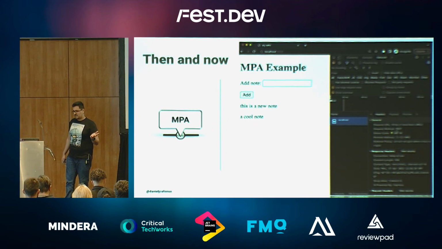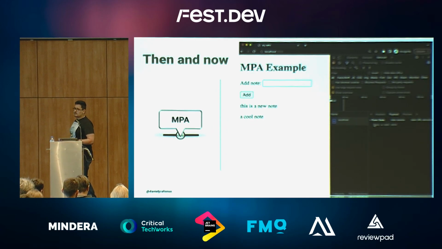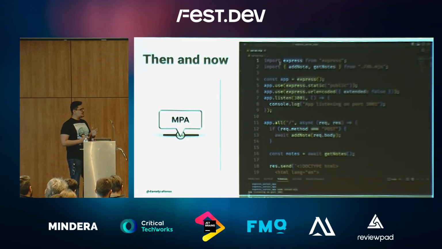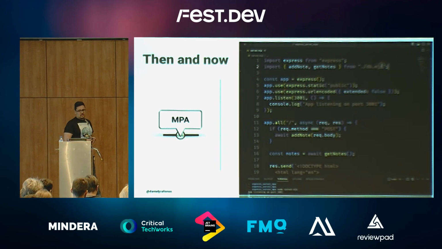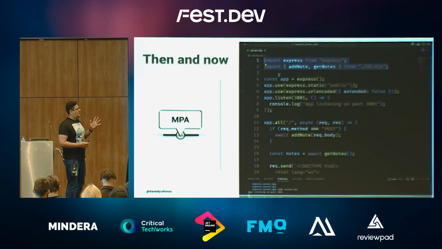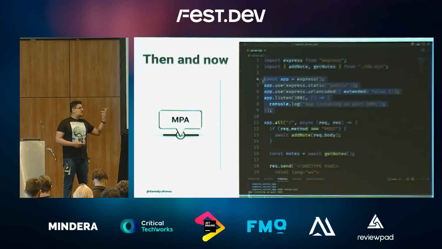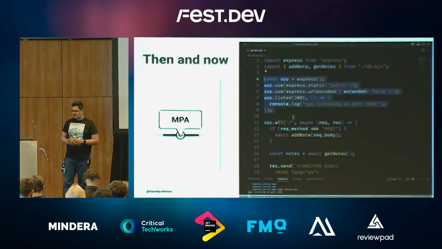There was no JavaScript in this. Let's look at how our server is implemented. So this is an Express server that has a connection to a database just to add and get some notes. We set up our server first, and then we set up our route.